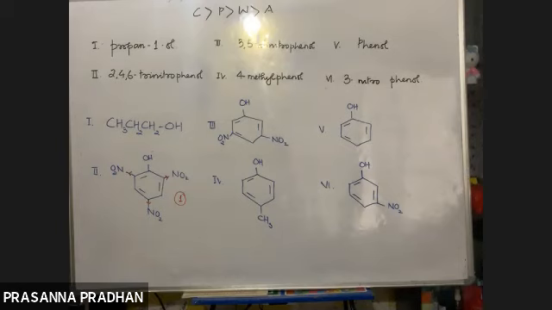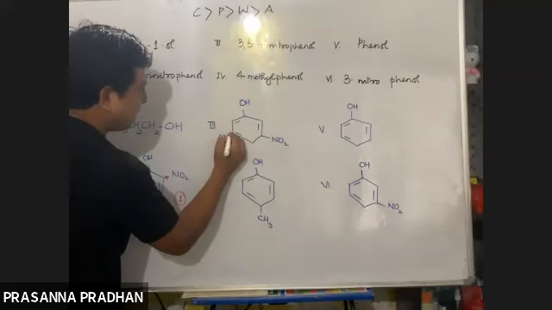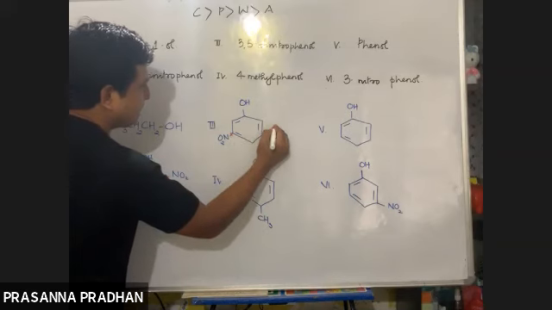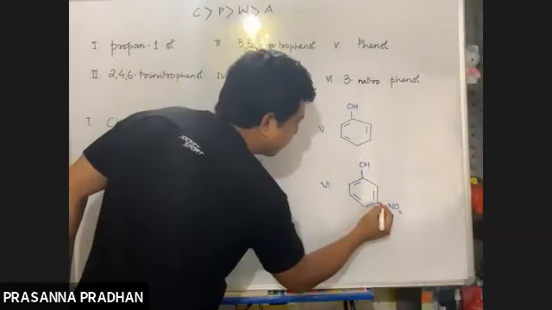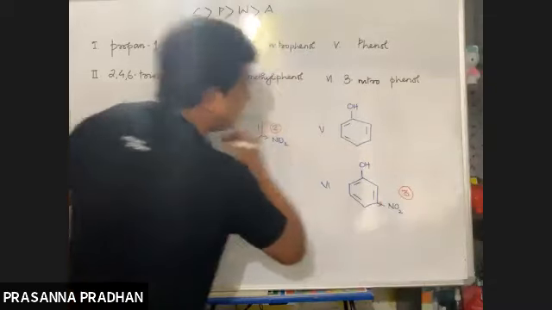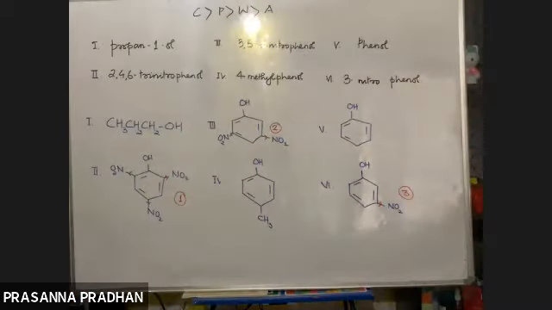This is the most acidic, followed by number 3, yes, because there are two electron withdrawing groups now. This is second, third one. Then number 6, again there is an electron withdrawing group. Very good, excellent. Then followed by number 5.